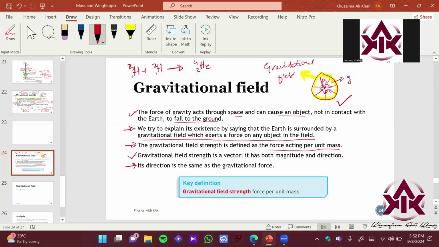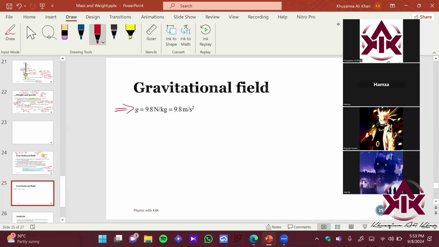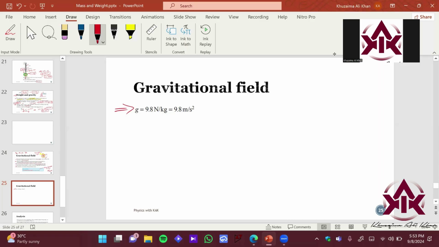ठीक है, so this is basically representing g जो हम लिखते हैं formula के अंदर. This is your gravitational field strength in your formula weight. Gravitational field strength, basically the acceleration of gravity, right? So let's derive why we have these two units over here. We will be using 9.8 for the course just to stay consistent. So we have two units shown over here, Newton per kg and meter per second square.